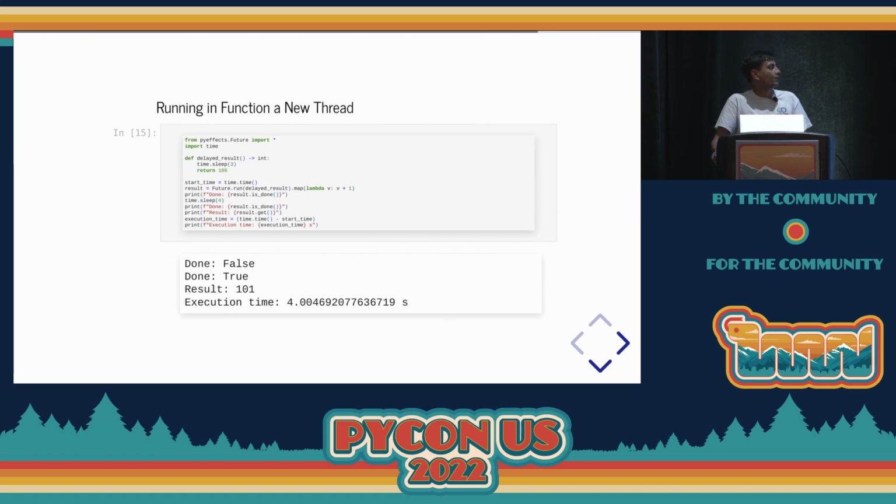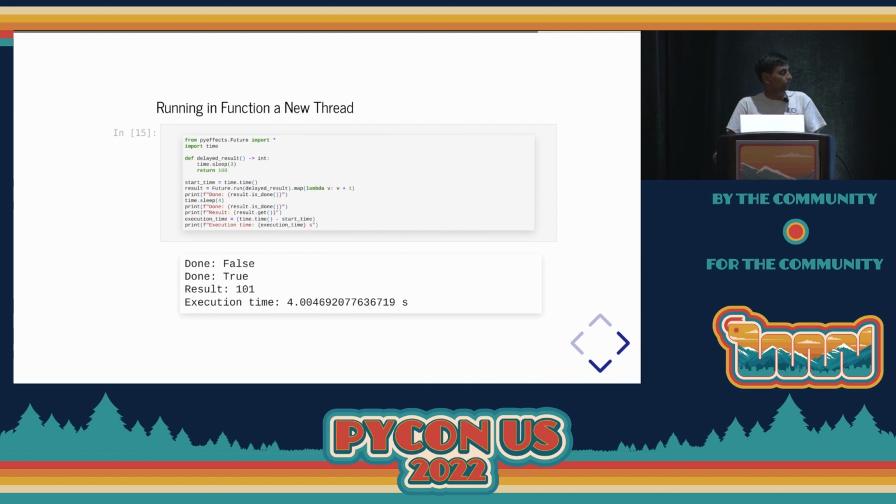So we're going to check some things. The first thing we're going to do is time the whole thing, and once we get the value, we're going to do a little map statement and add 1 to the resulting value. We're going to check if the future is done immediately. It's not going to be done because it just started and there's a 3-second wait. And then we're going to wait 4 seconds.